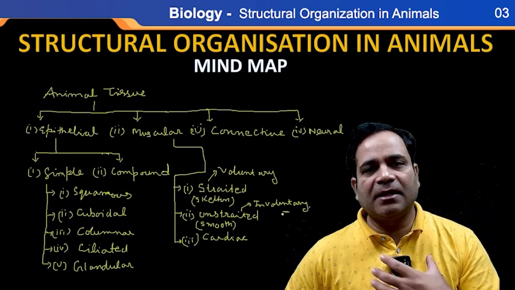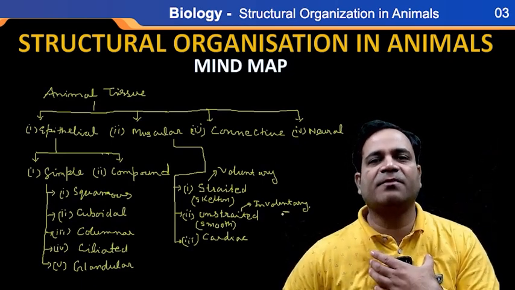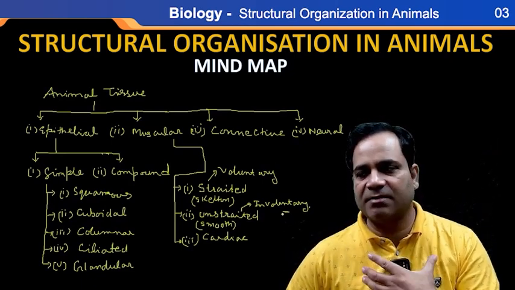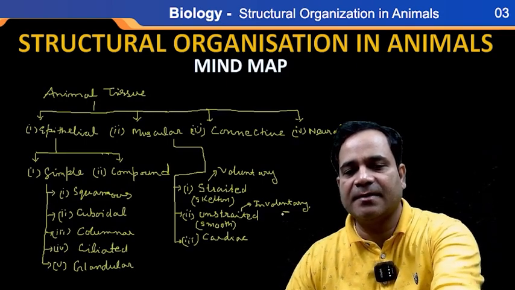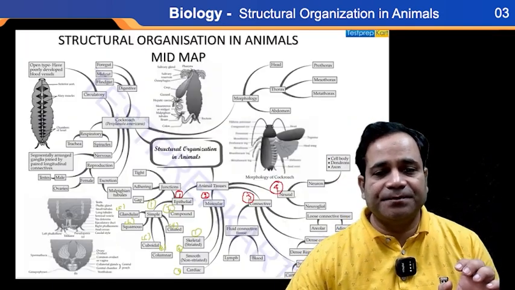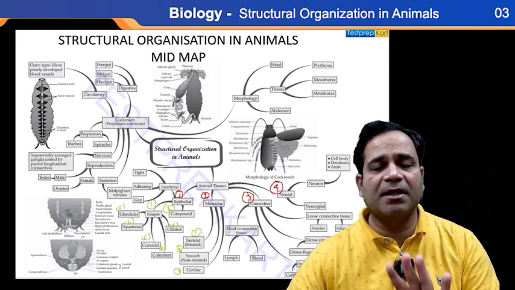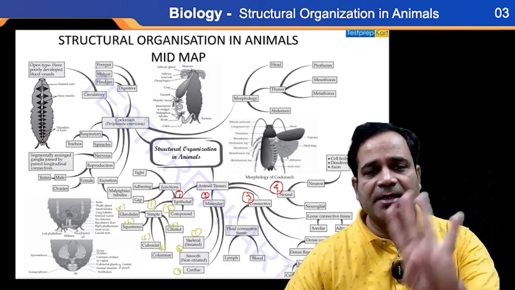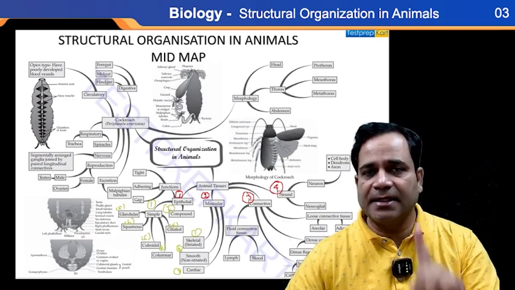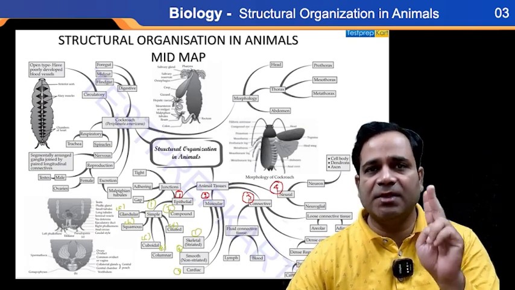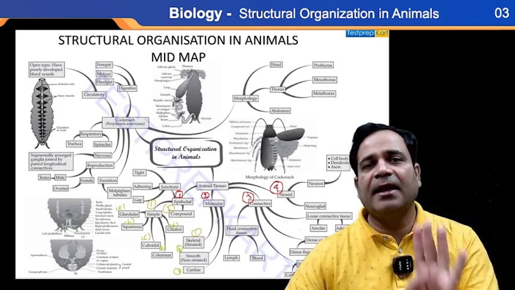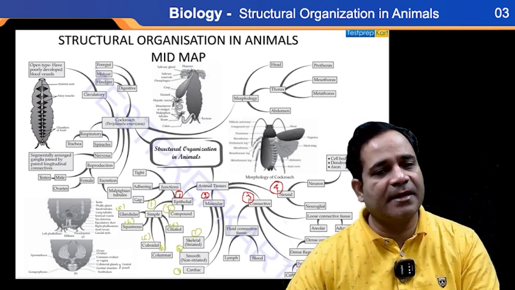Correct? Now the cardiac muscle is the muscle the heart is made of. The heart is made up of which muscle? Cardiac muscle. So the muscular tissue is classified into how many parts? Three parts. Number one is skeletal, that is called striated. Number two is smooth, that is also called non-striated. And third one is cardiac muscle, my dear.